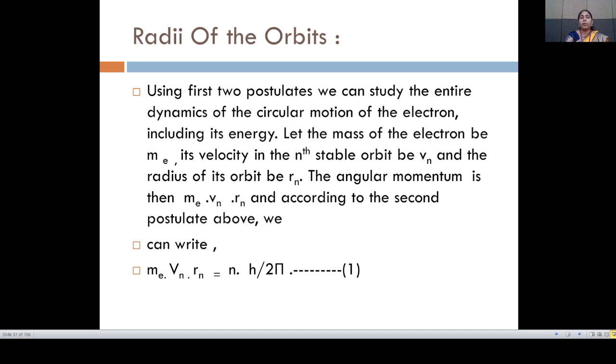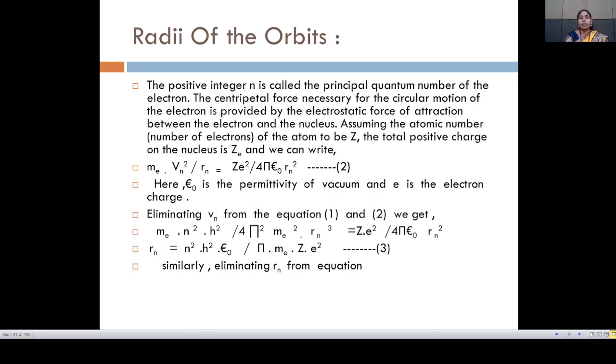Let the mass of the electron be m_e, its velocity in the n-th stable orbit be v_n, and the radius of the orbit be r_n. So, the angular momentum is m_e v_n r_n. According to the second postulate, m_e v_n r_n is equal to nh divided by 2 pi. This is equation number 1. The positive integer n is called the principal quantum number of the electron, and the centripetal force necessary for the circular motion of the electron is provided by the electrostatic force of attraction between the electron and the nucleus.